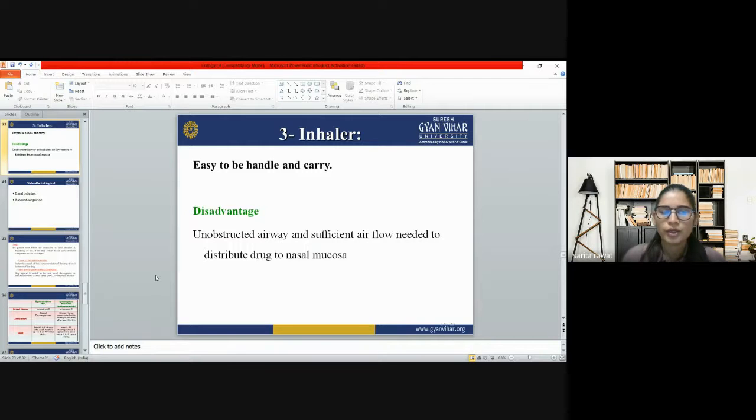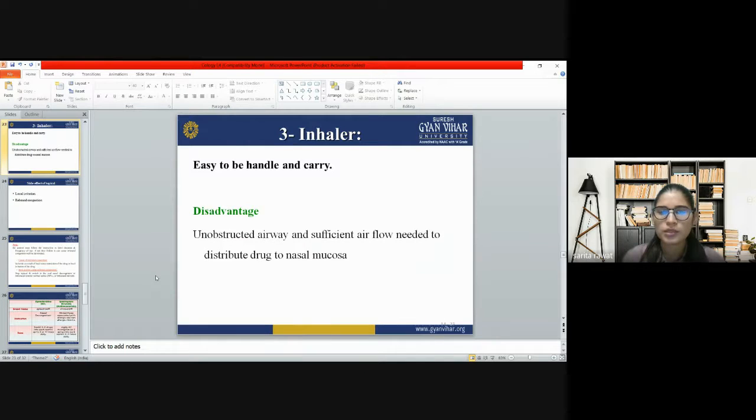Then the third form we have is inhalers. What are the advantages of inhalers? Inhalers are easy to handle and carry. We can use an inhaler very easily; everyone can use it other than children. What are the disadvantages of inhalers? An unobstructed airway and sufficient airflow are needed to distribute the drug to the nasal mucosa.